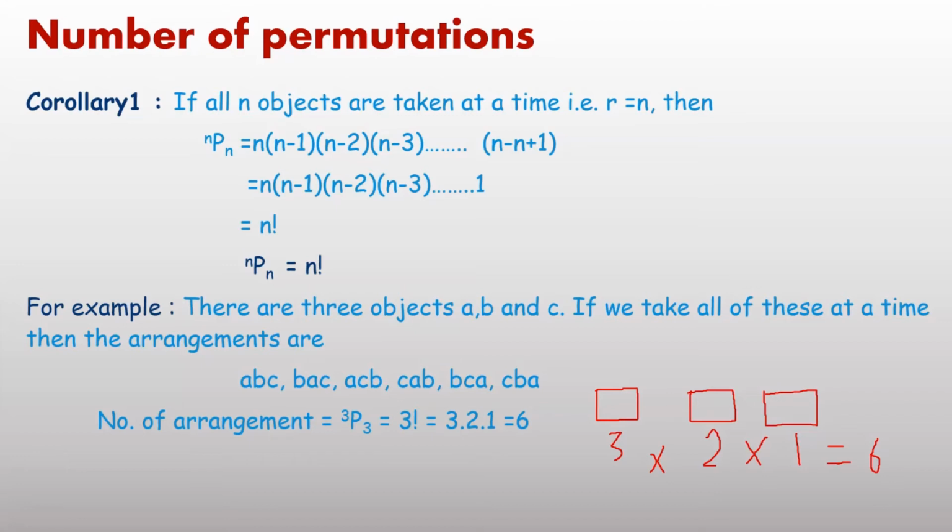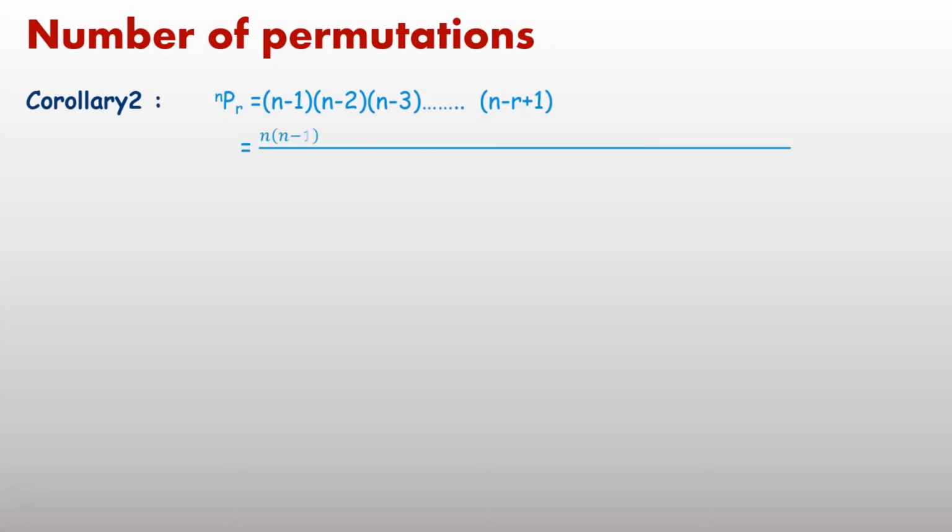Now the next result. Second, nPr equals n into n minus 1 into n minus 2 up to n minus r plus 1. The RHS we want to write in terms of factorial. n minus r plus 1 is written. Now multiply by n minus r, one less, then n minus r minus 1, n minus r minus 2, up to 3, 2, 1.